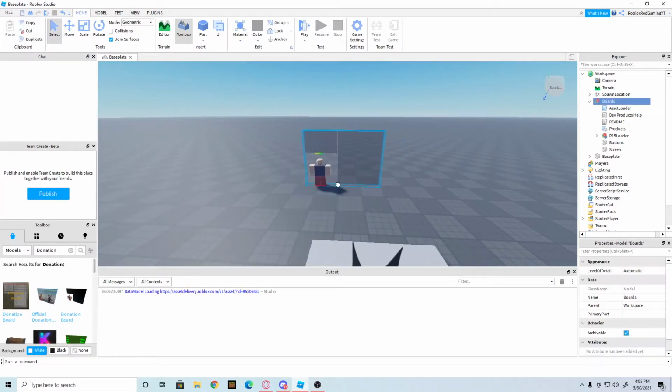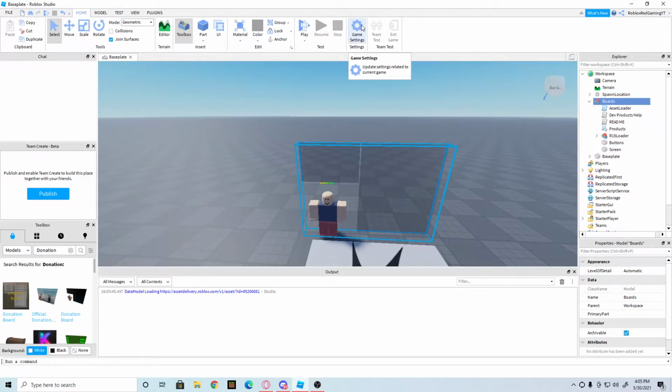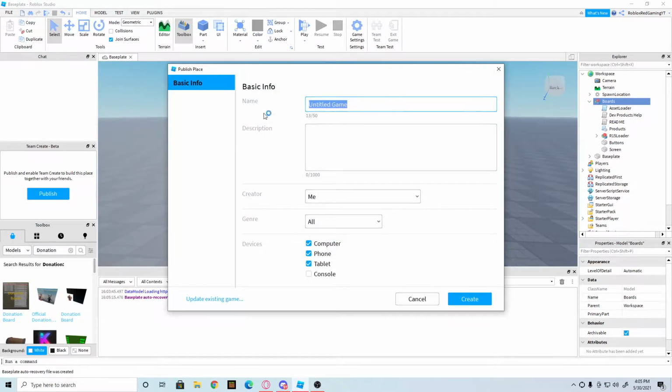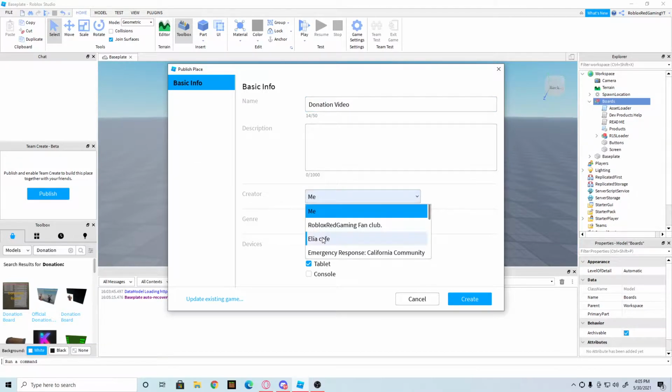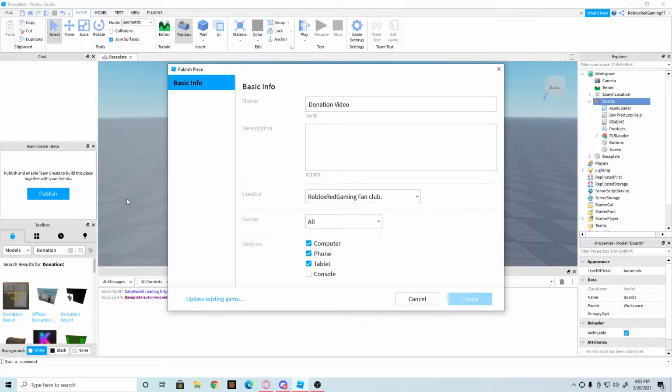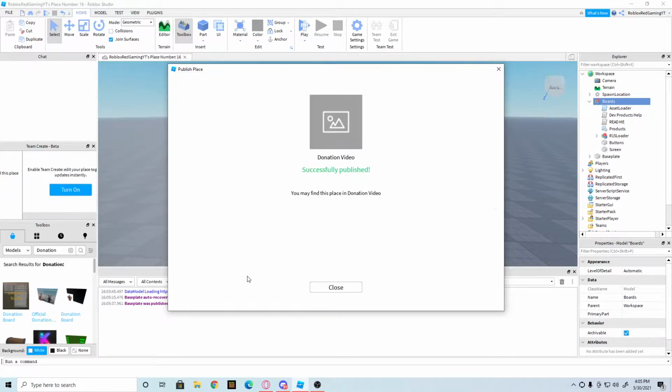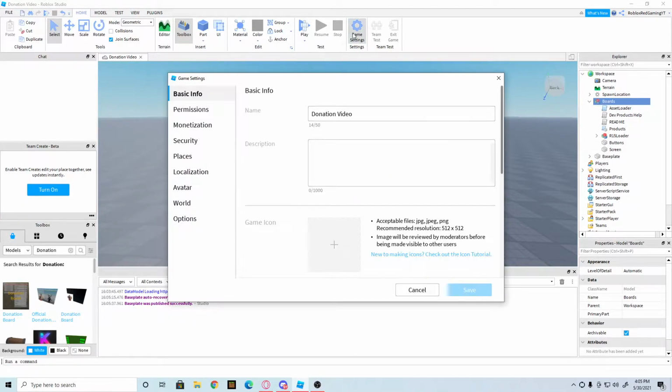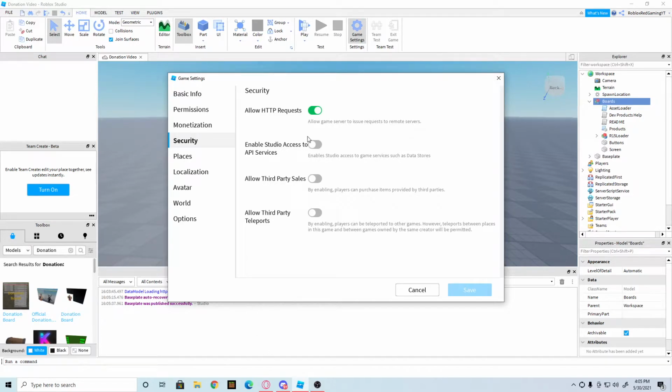Then what you want to do is you want to get your ID numbers for your donation. But before you do that, you have to go to game settings. You have to publish it. Make sure it's published. I'm going to do donation video for the video. And I'm just going to make it as Roblox Gaming Fan Club, my fan club. Then what I'm going to do is I'm going to press create. Oh, did it not work? There we go. And I'm going to press game settings one more time and go to security. Make sure all these are on and press save.